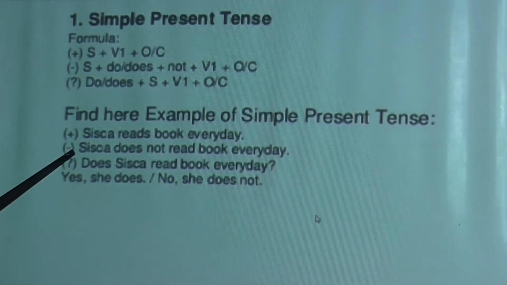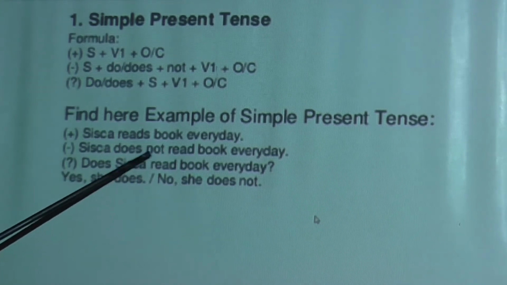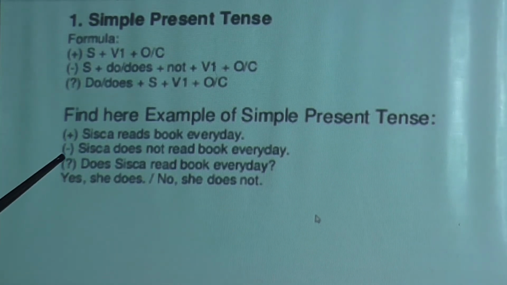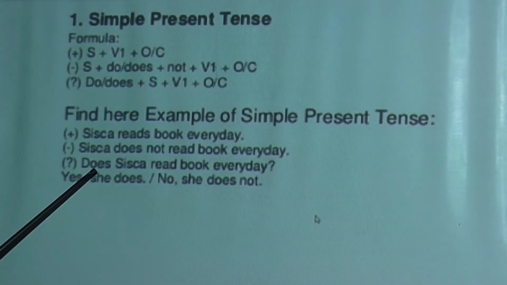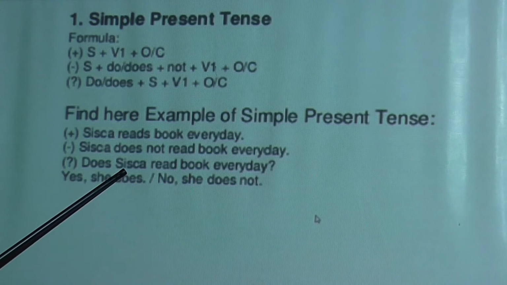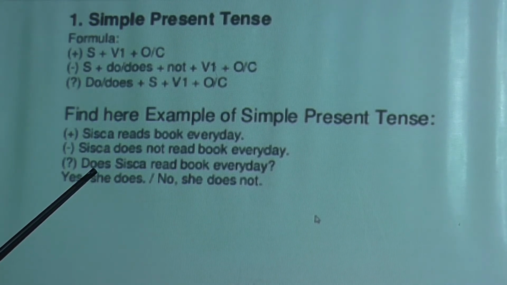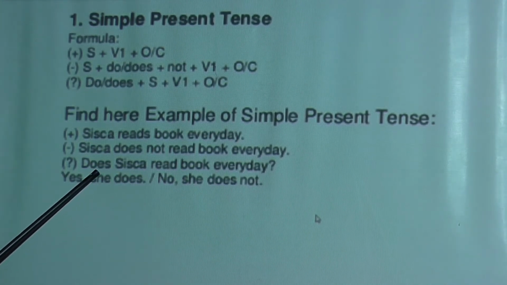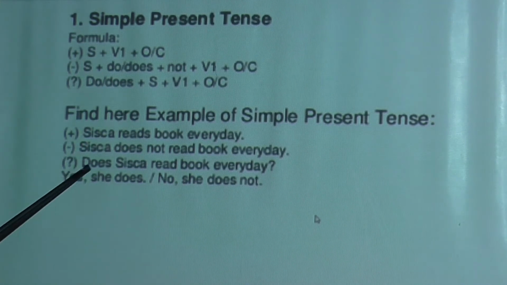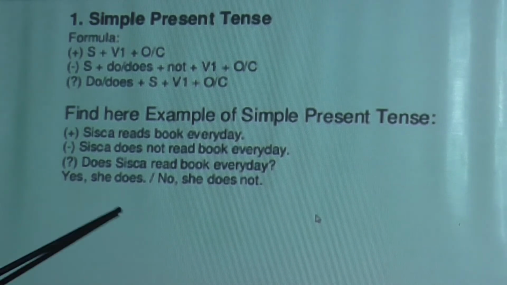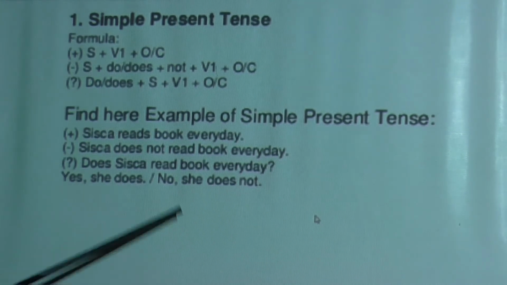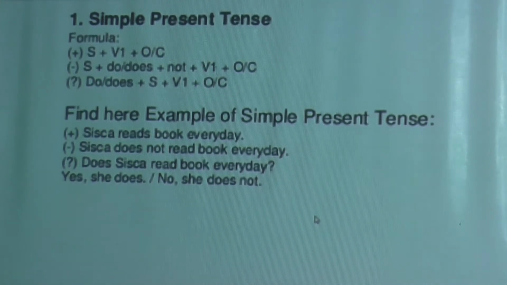Next one, the negative. Siska does not read book every day. Why not? Because this is written in the negative. Next one, see does is there. Why does? Because you all know that if it is written in the singular number, you have to write does. If it is written in the plural number, you have to write do. So, does Siska read book every day? Yes, she does. If she really does, then you have to write yes. Or if she does not, then you have to write no, she does not.